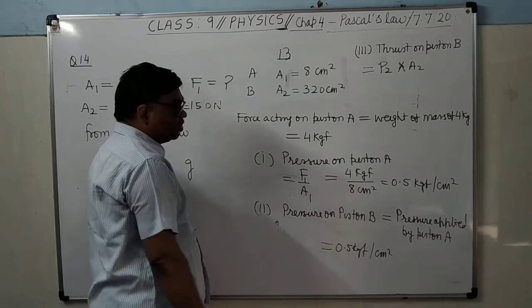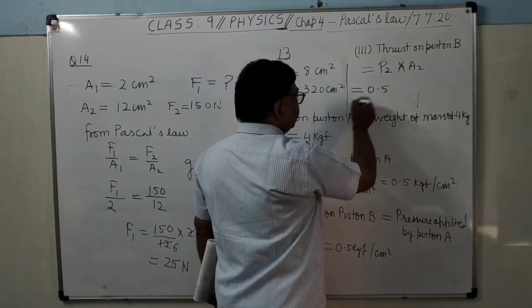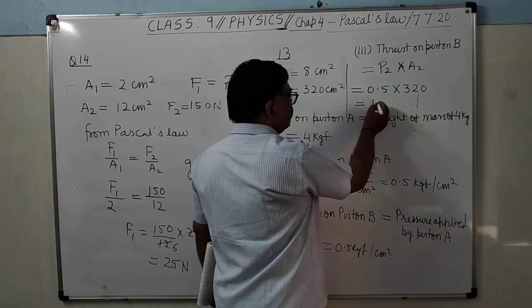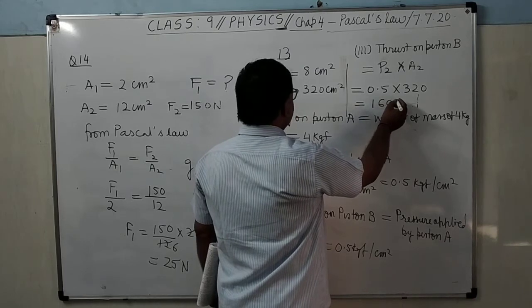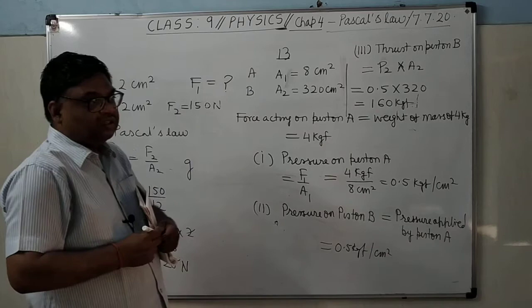Pressure is how much? 0.5. And how much is the area? Area is 320. So when you will multiply, it will be 160 kgf. It's clear?